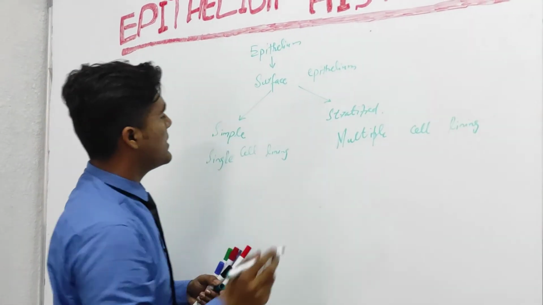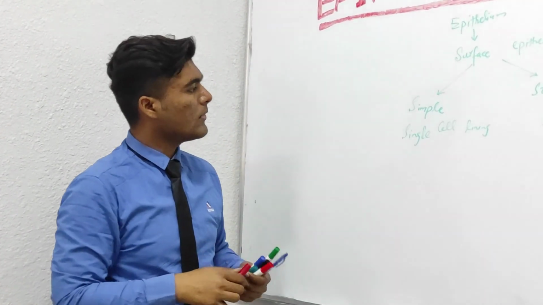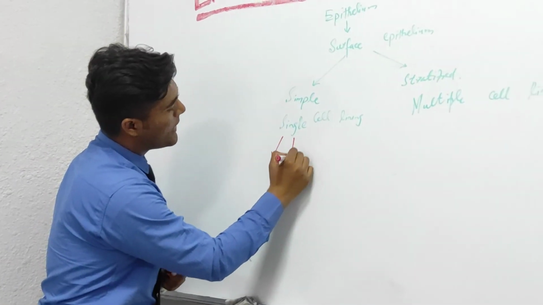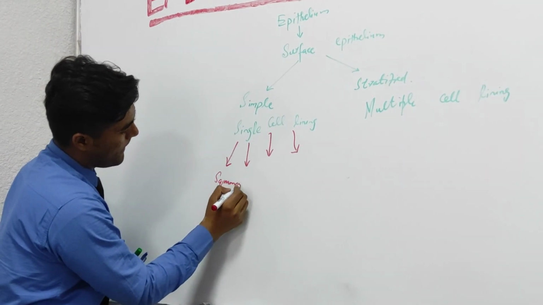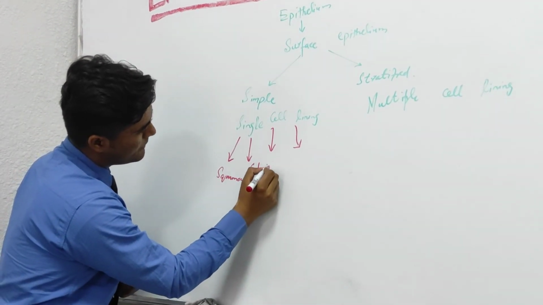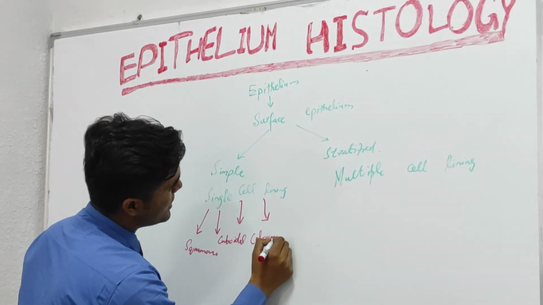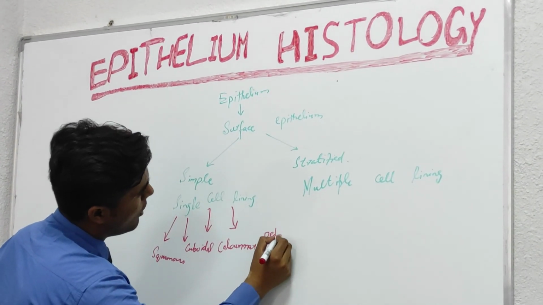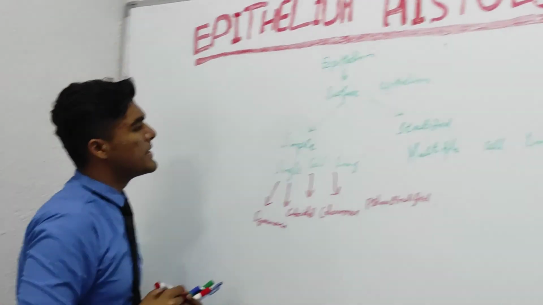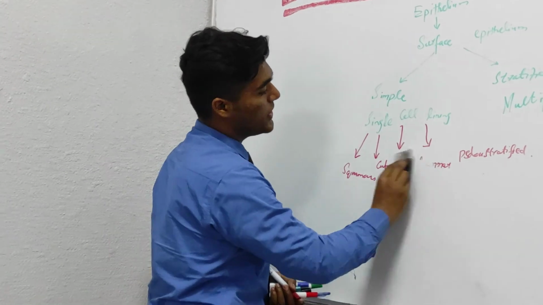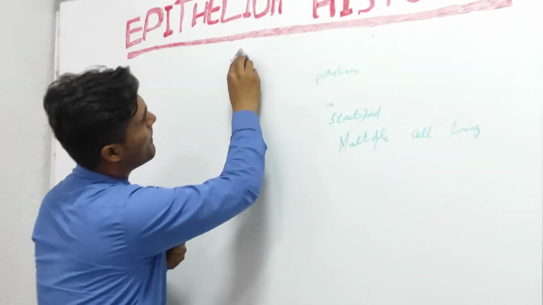Now I am going to discuss the details of simple surface epithelium. Simple is further divided into four types: simple squamous, simple cuboidal, simple columnar, and pseudostratified. And now we are going to discuss these epithelia one by one in complete detail.